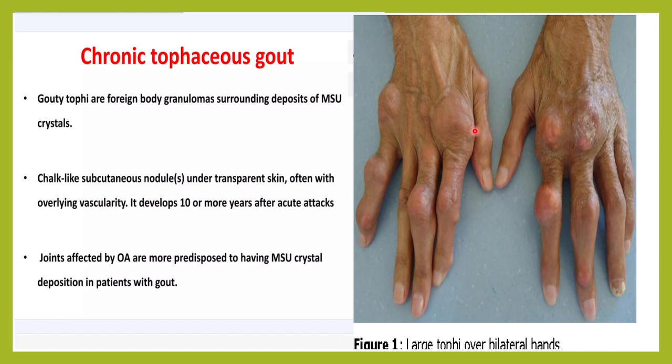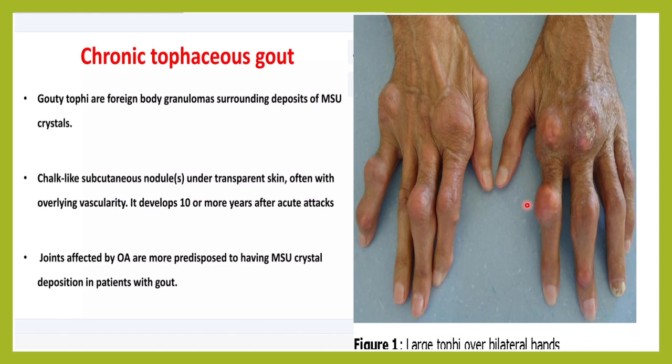See those chalk-like subcutaneous nodules. These bumps are below the skin. They form these nodules, and the skin on top of them appears stretched, and there is increased blood supply here.